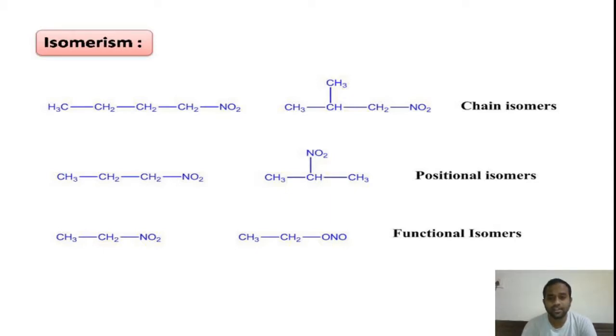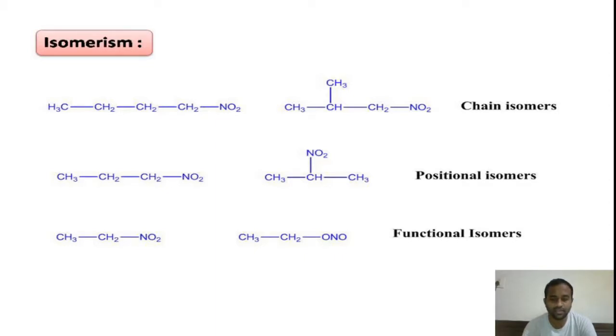Finally, functional isomers. These are structural isomers having the same chemical formula, but they differ in the type of functional group. In the first compound, the functional group is nitro. In the second compound, the functional group is nitrite, ethyl nitrite. The second compound is ethyl nitrite. The first compound is nitroethane.